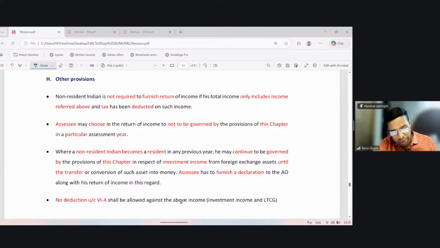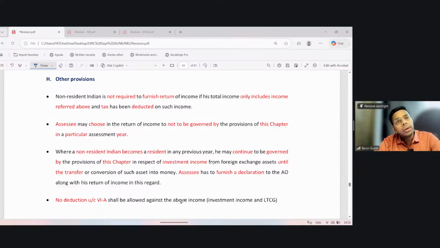When a non-resident Indian becomes a resident in any previous year, if an NRI becomes a resident in India in any year, he may continue to be governed by the provisions of this chapter in respect of investment income from foreign exchange asset until the transfer or conversion of such asset into money.